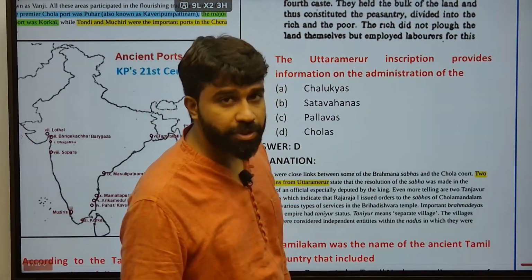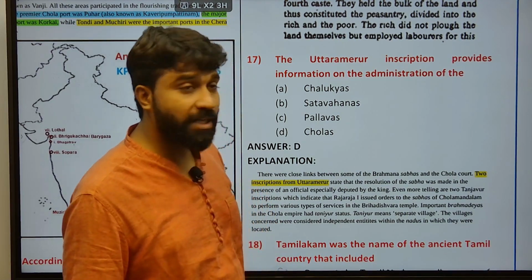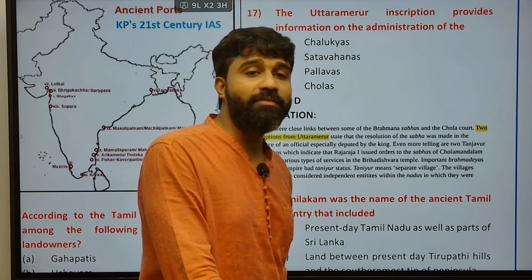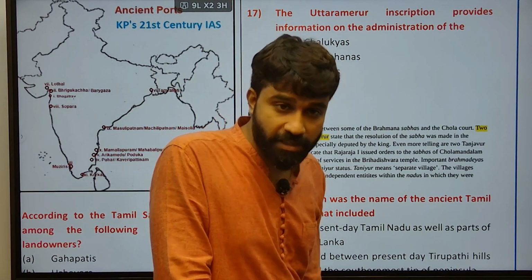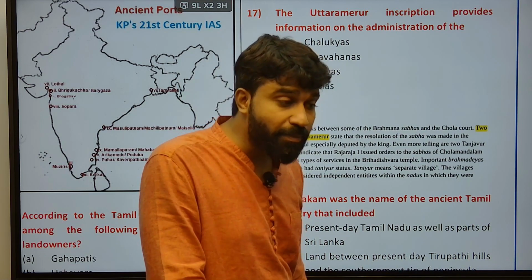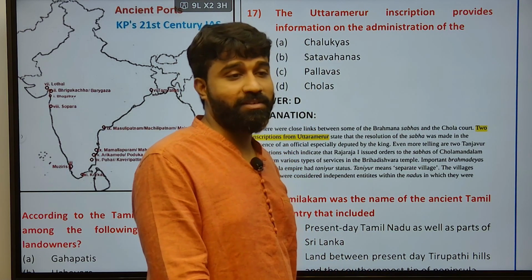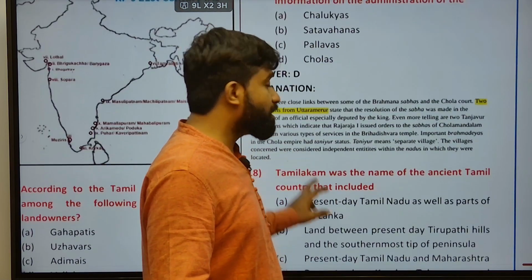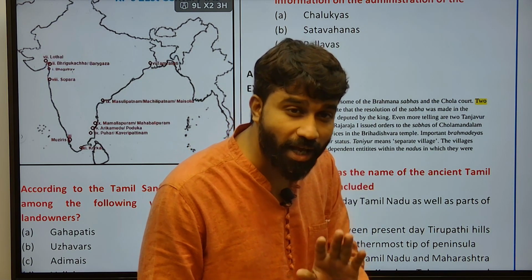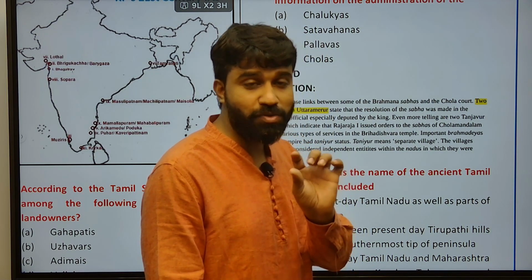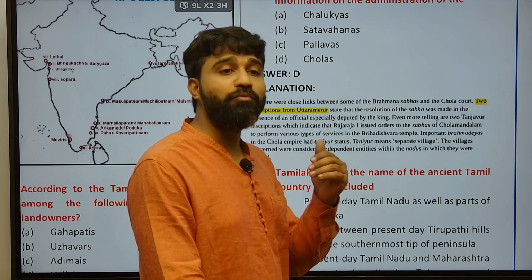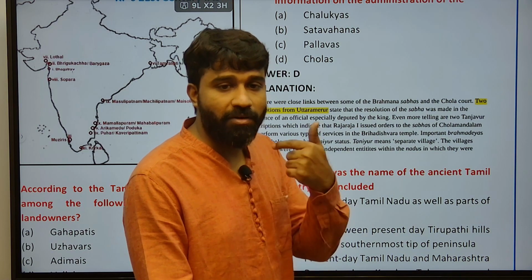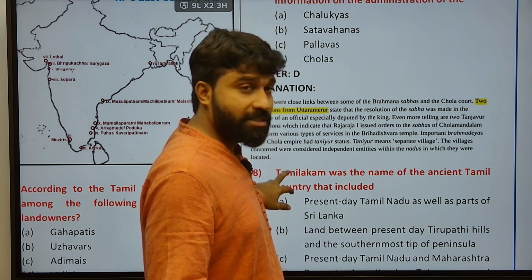Next, 17th question. The Uttar Merur inscription provides information on the administration of the Cholas. It covers rural self-governance, the electoral procedure, terms and conditions, and the recruitment and removal procedure. This inscription was exclusively asked by APPSC Group 1, and several questions related to the Chola administrative system of decentralization have been given in mains examinations.